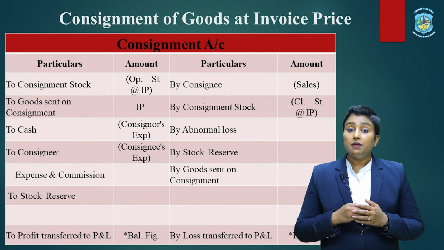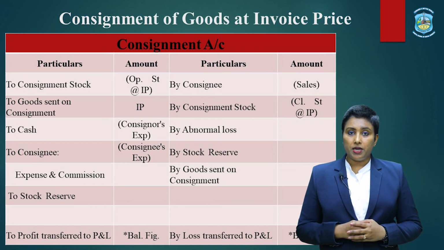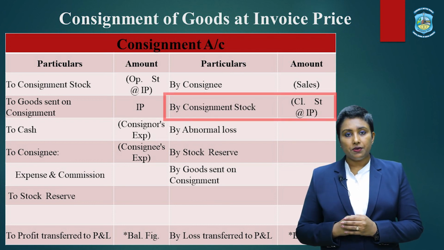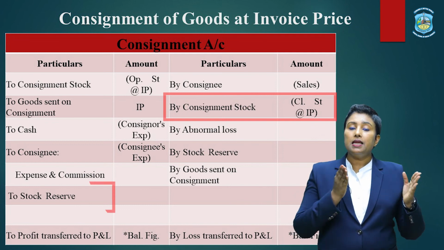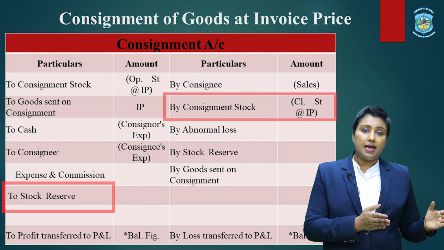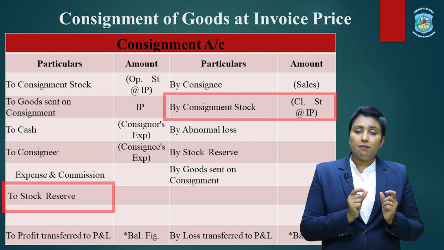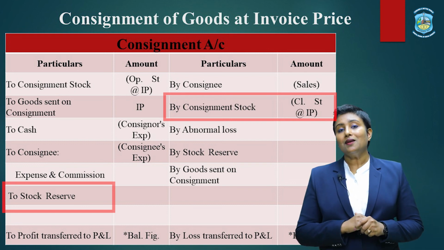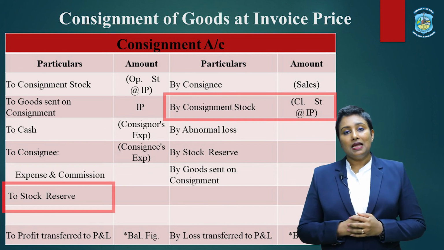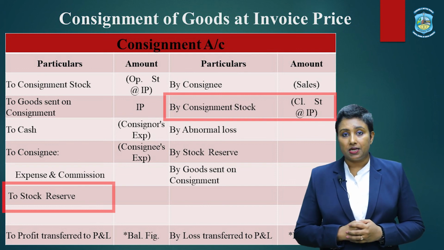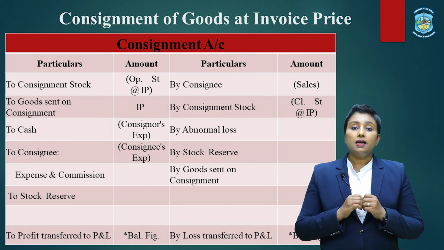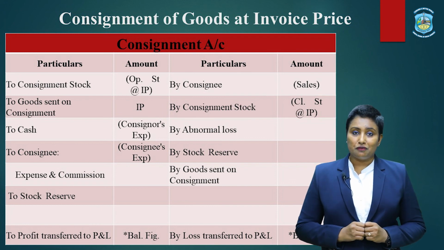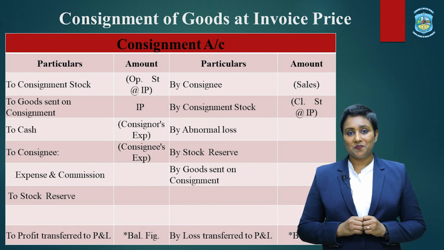In the same way, we will derive the profit margin included in the closing stock, which is also written at the invoice price, and that profit margin will be written in the debit side again as stock reserve, and the amount of profit margin included in the closing stock gets nullified because of this particular entry. And now it becomes easy for us to calculate the correct profit arising out of this consignment business.